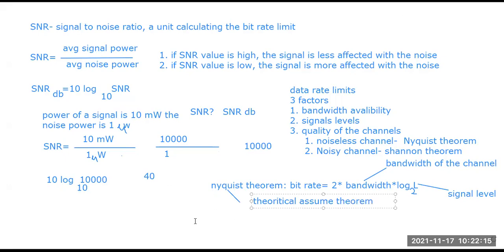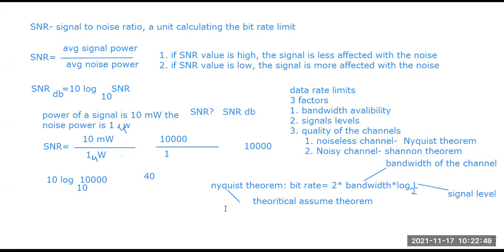But if it is a theoretical assumed theorem and not practically achievable, then why are we talking about it? If we go back to our physics and chemistry classes of class 9, 10, 11, 12, we studied many laws or theorems regarding neutrons, protons, Avogadro, and several earlier scientists' theorems that were not fully correct.